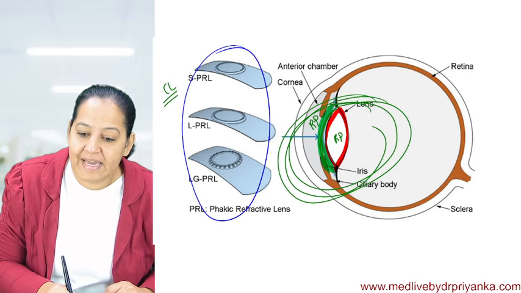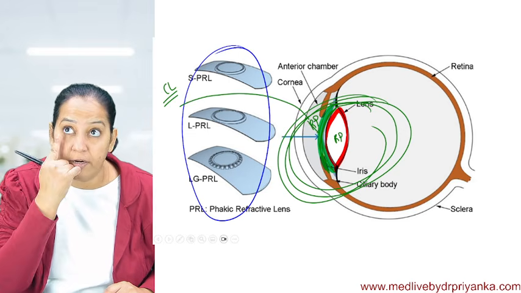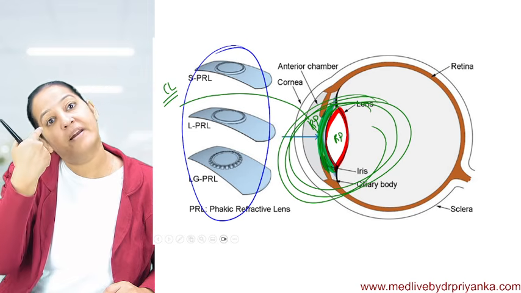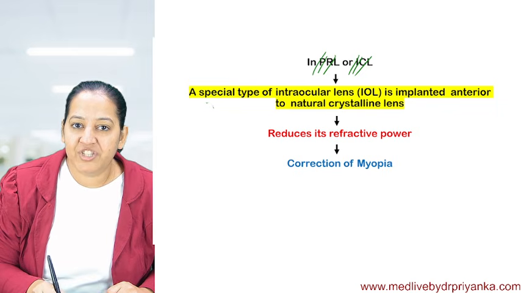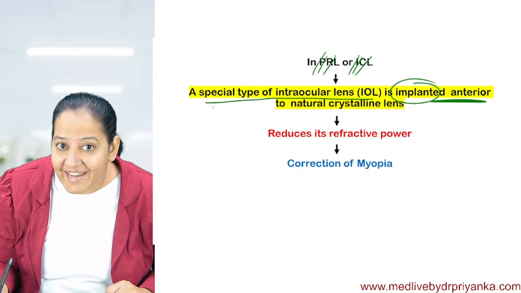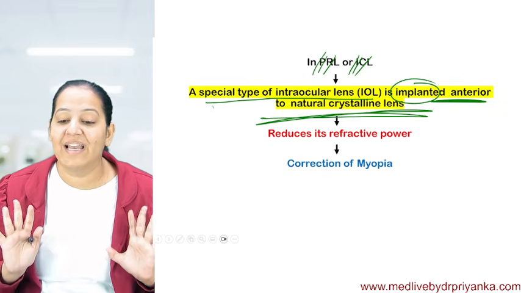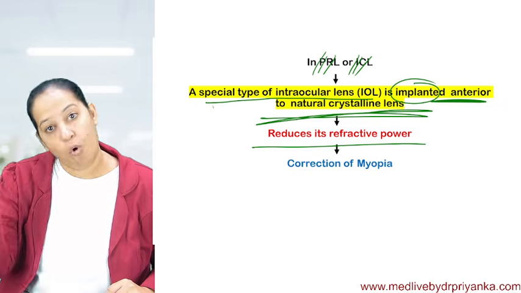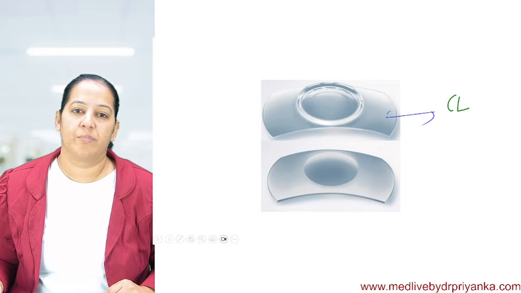Actually, it's a contact lens. It is implanted on the lens inside. A normal contact lens is placed outside on the cornea, and it's removable. But this is a contact lens which is already implanted inside the eye over the surface of the lens. So read it: it's a special type of contact lens which is implanted on the anterior surface of the natural lens. Very easy. I have used very easy language. Everyone can understand. So ultimately, the net refractive power will be reduced, and there will be correction of myopia.